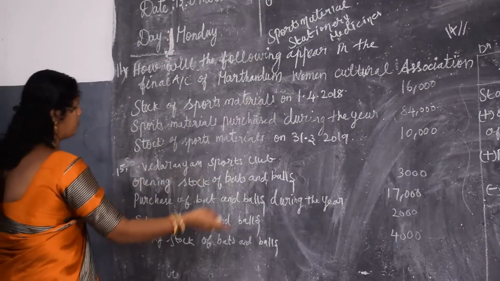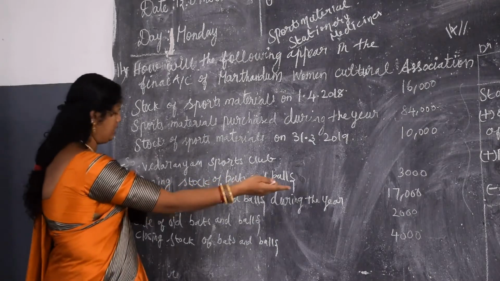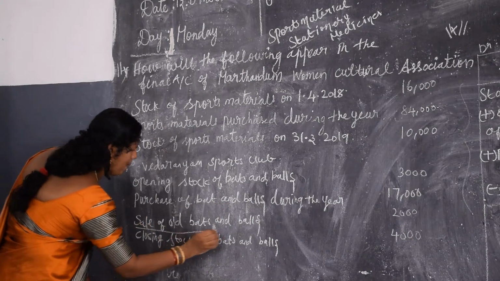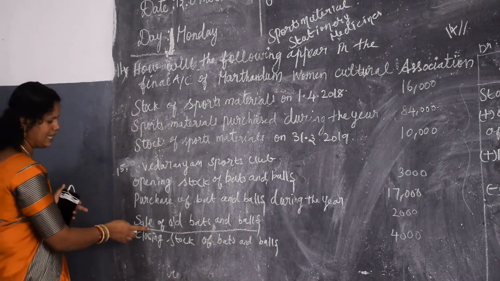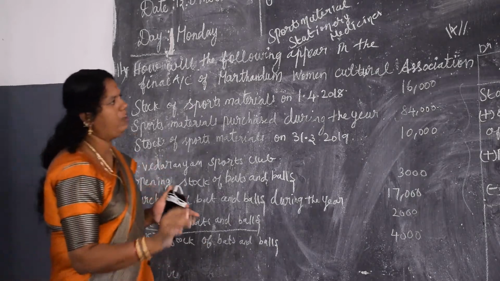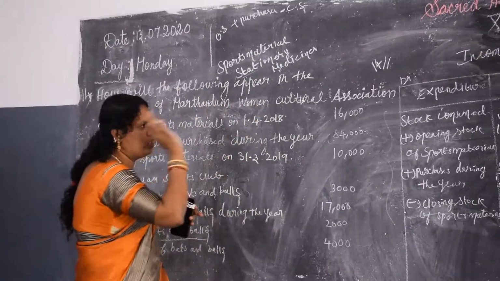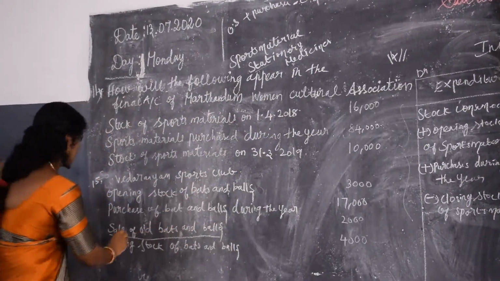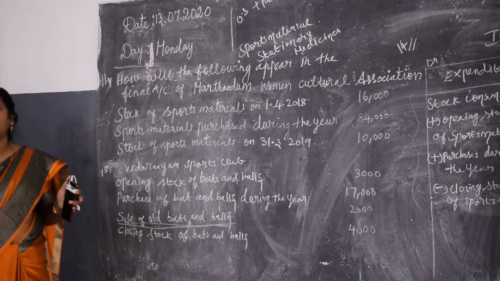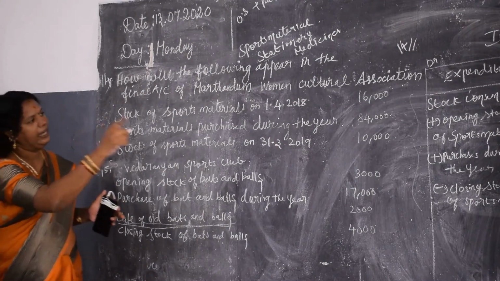This is the Vedananim Sports Club. In this sports club, we have the opening stock of the bats and balls, purchases of the bats and balls, sale of old bats and balls, and closing stock. In our pattern, we know only the opening stock, purchases and the closing stock. This only we should write in the expenditure. If there is a sale of old sports materials, we know that if any product is sold, it gives us an income. So that will appear on the income side.